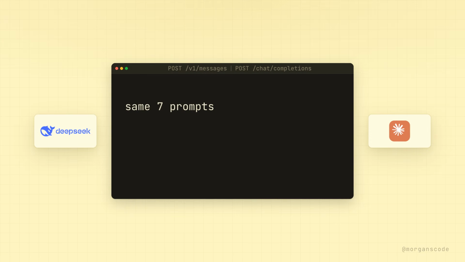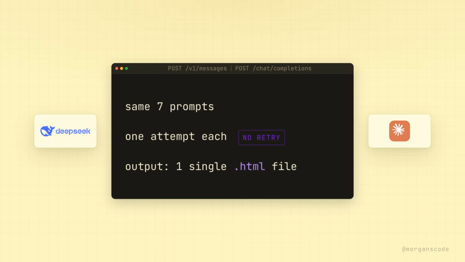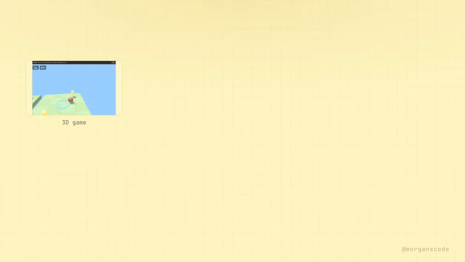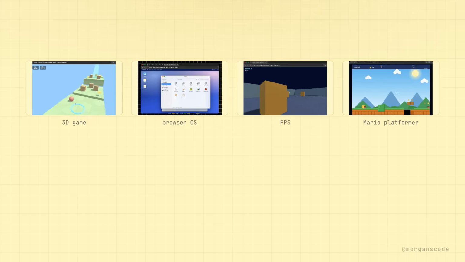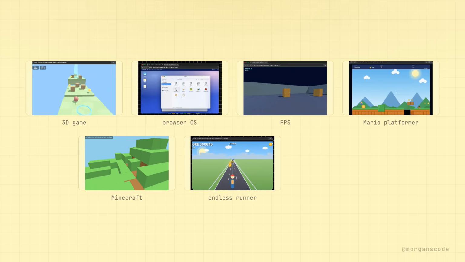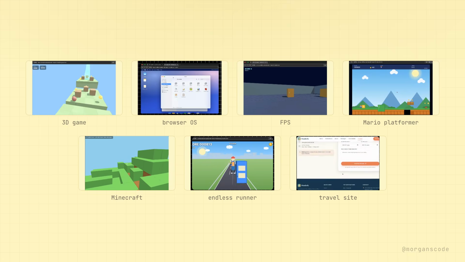I tested DeepSeek V4 Flash against Claude Sonnet 5, and DeepSeek won. I gave both models the same 7 coding prompts through their APIs. Each model had one chance to create a complete project inside a single HTML file. They built a 3D game, a browser-based operating system, an FPS, a Mario-style platformer, a Minecraft-style game, an endless runner, and a travel agency website.